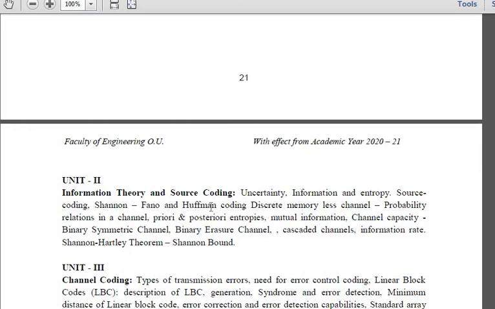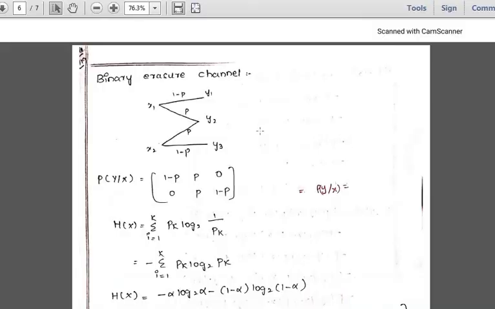We have also seen the mutual information and cascading information, right? I hope you remember how the binary erasure channel appears and how we solved the problems related to it. What is the binary erasure channel used for? It has an important point.